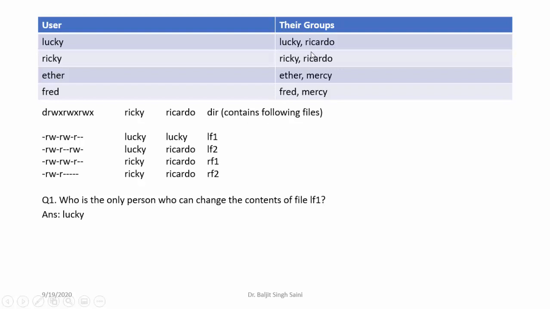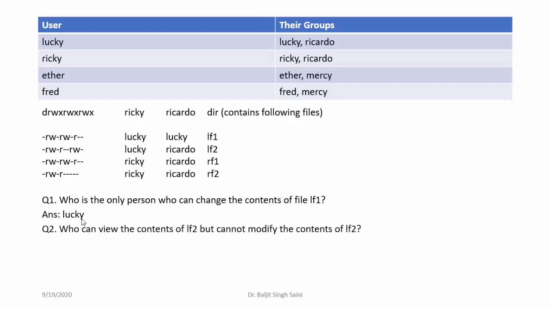Now let us go to the groups here. This is Lucky. So there is only one entry for the group Lucky, and who belongs to this group? Only the user Lucky. Hence the answer is only Lucky has got the permission to modify the contents of lf1.